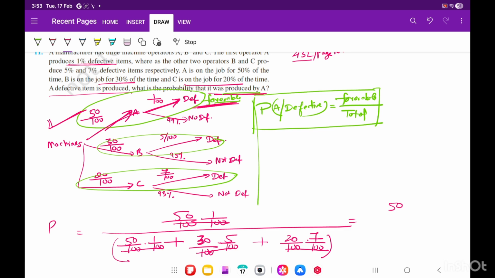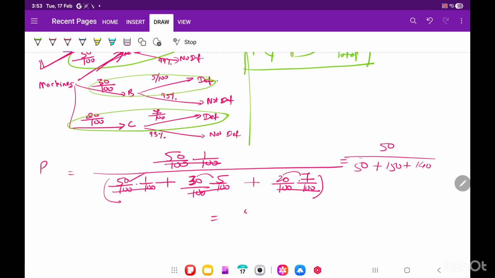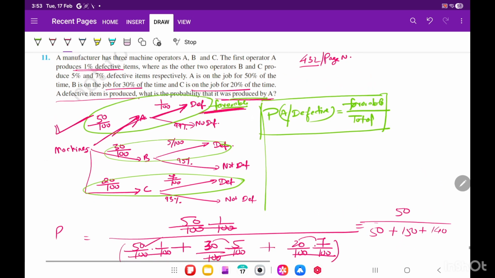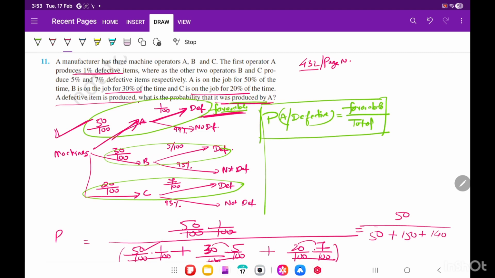So numerator is 50 by 50 plus 150 plus 140, correct, है ना? 7 2s are 140, this is 150 and this is 50 only. So this will be 50 by 340, okay? So 0 0 cancel. The answer is 5 by 34. This was the easiest question, I feel. Even the calculation was easy. Okay, 11th is done.